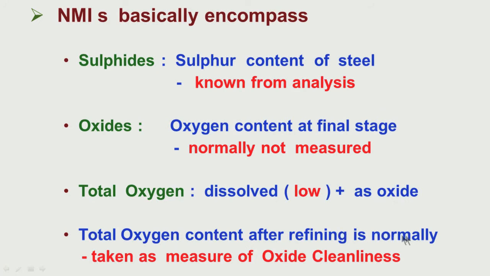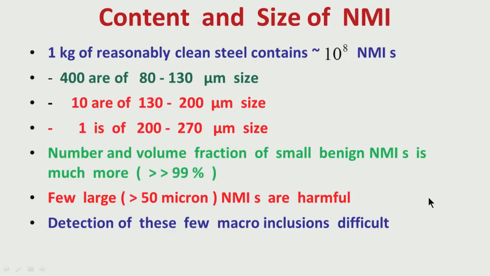I have also mentioned that when you are properly deoxidizing the steel, killing the steel with aluminum for example, then the dissolved oxygen is very low, less than 5 ppm. So most of the oxygen present in steel will be as oxide. So the total oxygen content can give an indication of the oxygen present as oxide. Therefore, total oxygen content after refining is normally taken as a measure of oxide cleanliness, because the dissolved oxygen is low. Whatever total oxygen is present, we assume the majority of it is present as oxide inclusions. So total oxygen can be taken as a measure of oxide cleanliness in steel.